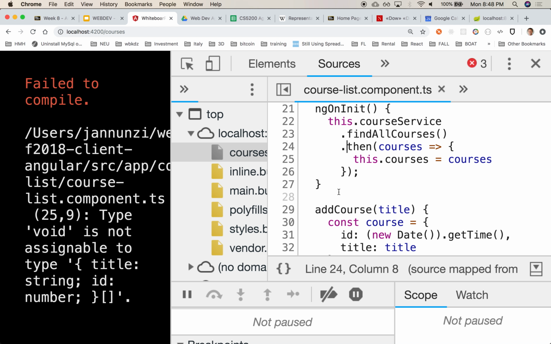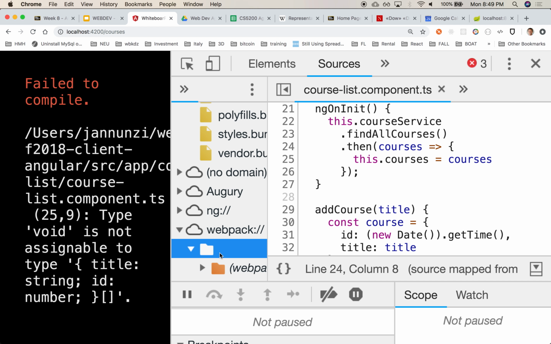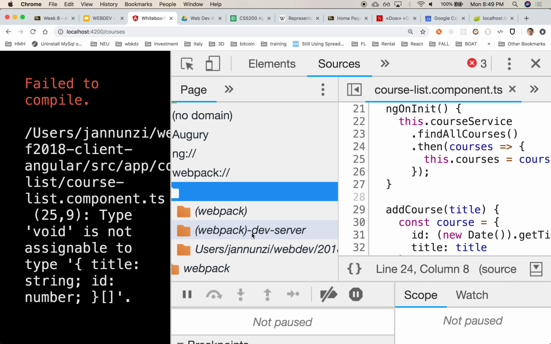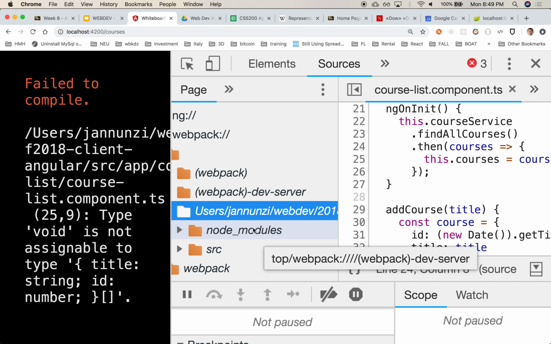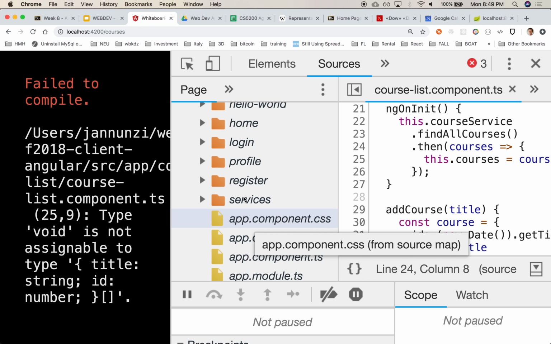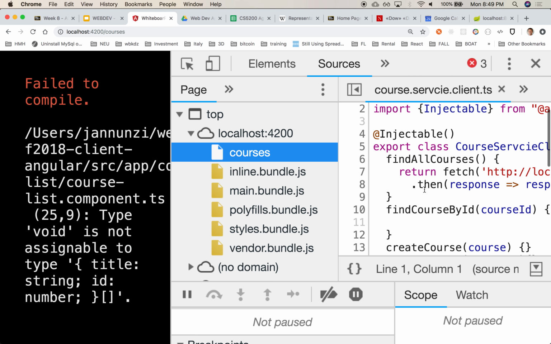Void is not assignable. Oh no. What? Let me see the service. Let me go down to app services, course service. I don't think they loaded.